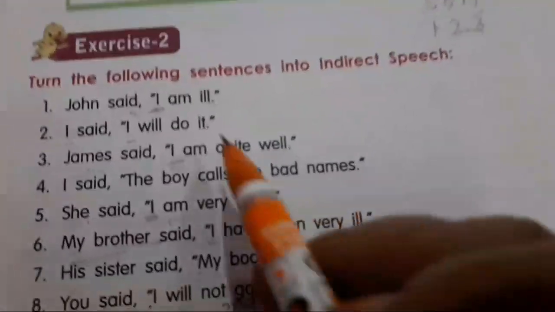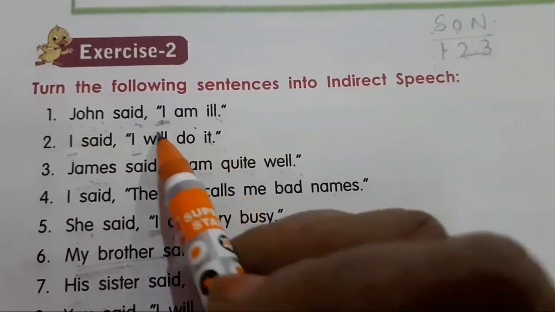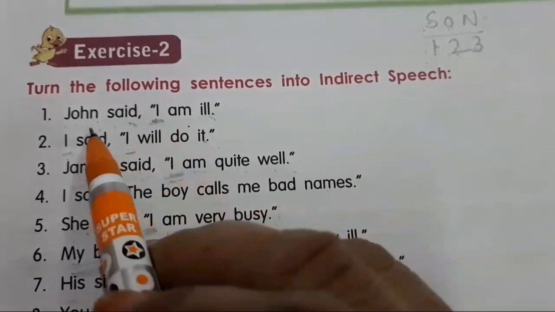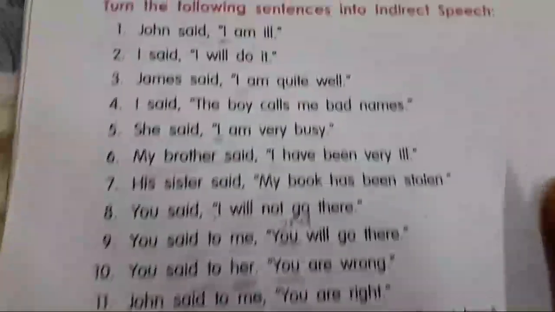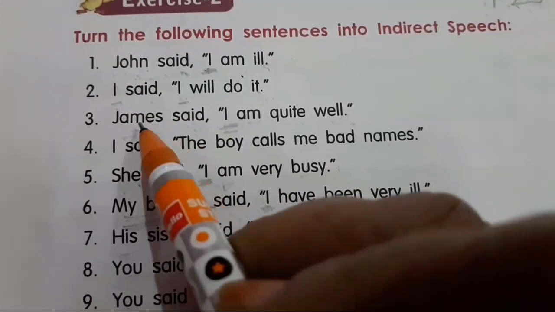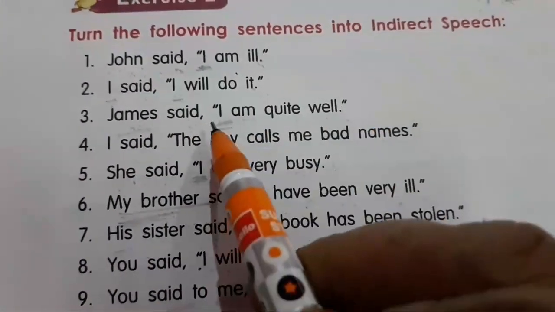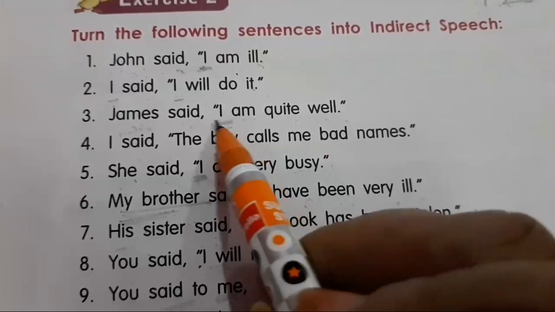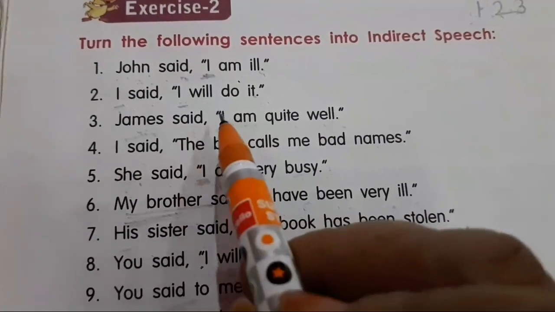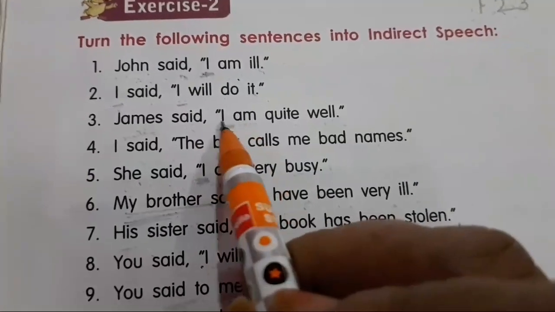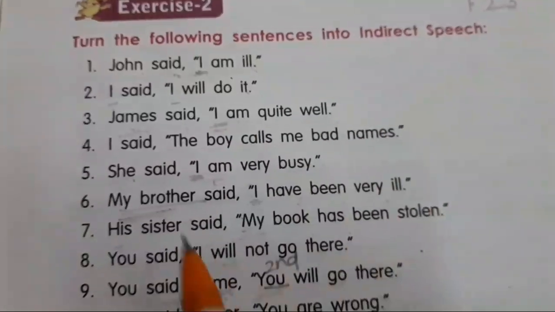Now look at the exercises. John said, I am ill. This is a first person pronoun. So John said, he was ill. See, you have to see the subject here. Like in this one, James said, I am quite well. I is a first person pronoun. So you have to see the subject. Now how will you change? James said that he was quite well.